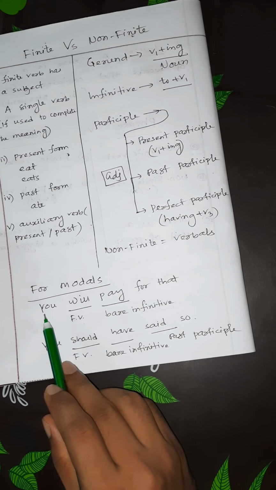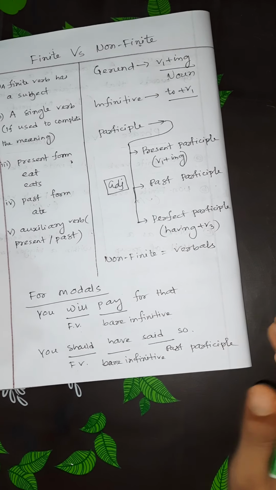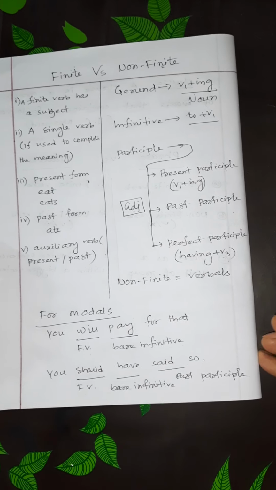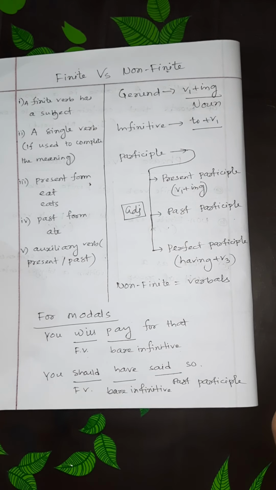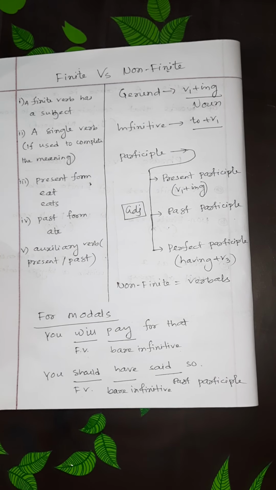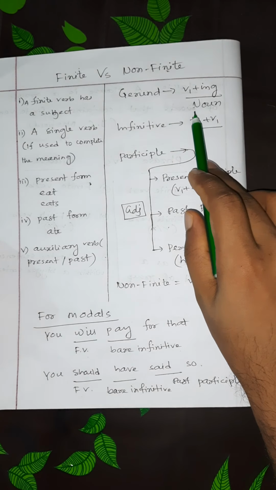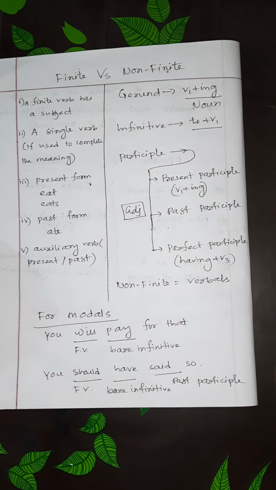In the same way, in 'you will pay for that', the portion 'pay' will not be changed. So it is noticed from this information that finite verbs can be changed if the number and tense of the subject are changed. On the other hand, non-finite verbs cannot be changed. Non-finite verbs are usually fixed. For example, we can't change a gerund, we can't change an infinitive, we can't change a participle.